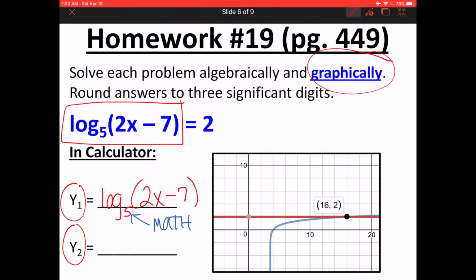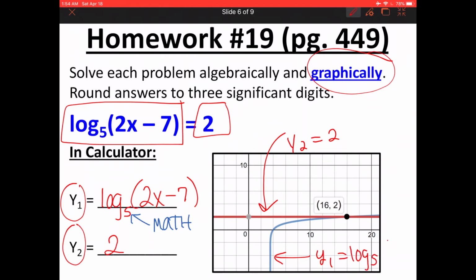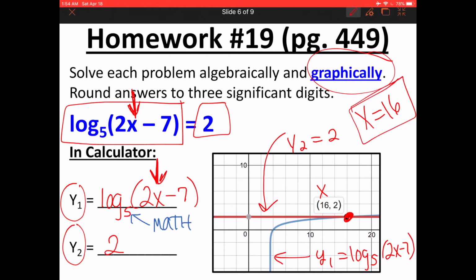And then for y2, I would just put in the right side of the equation, which is 2. So this red line is the y2 equals 2. And then this blue curve is the y1 equals log base 5, 2x minus 7. Then we do second trace intersect on the calculator. Here we go. And remember, we are solving for x. X is the variable in this equation. So I care about the x part of my intersection. And so you would tell me the answer is x equals 16.